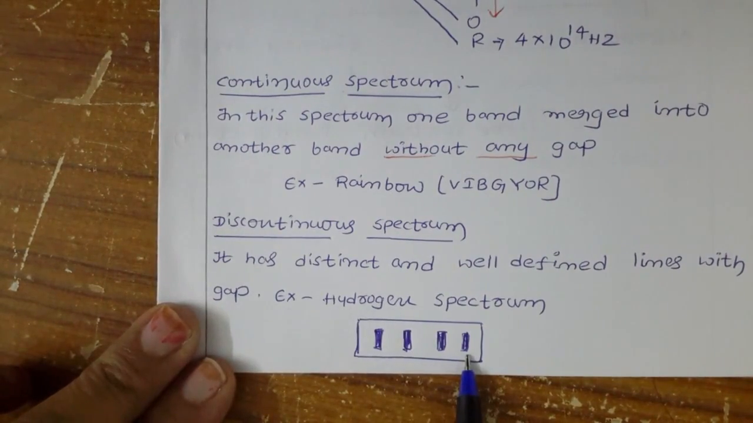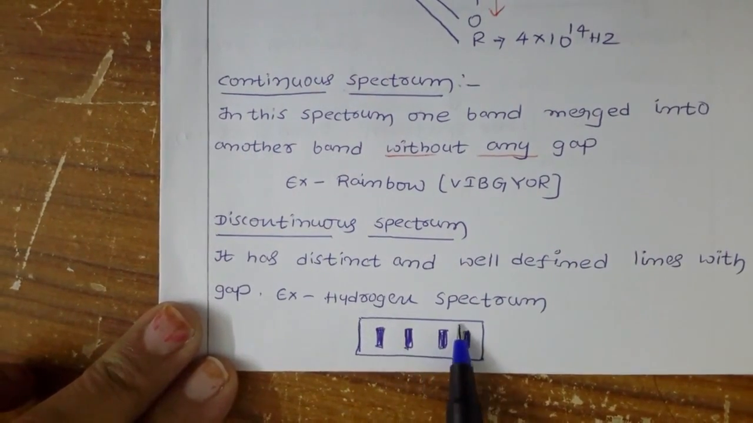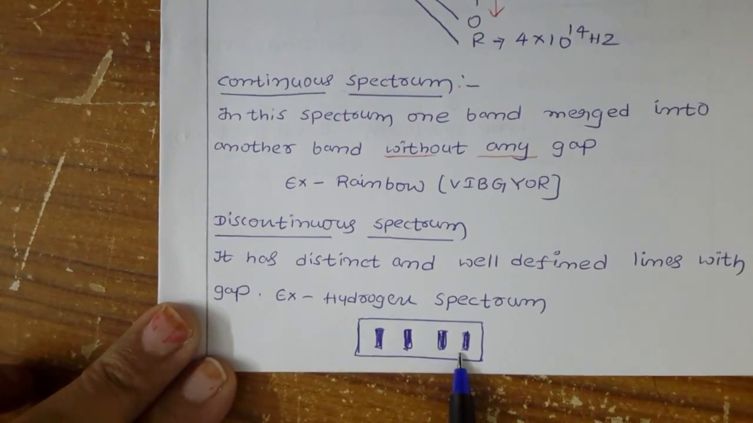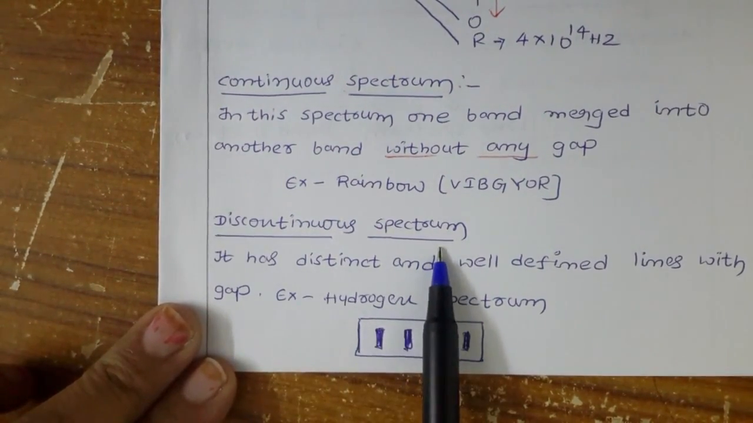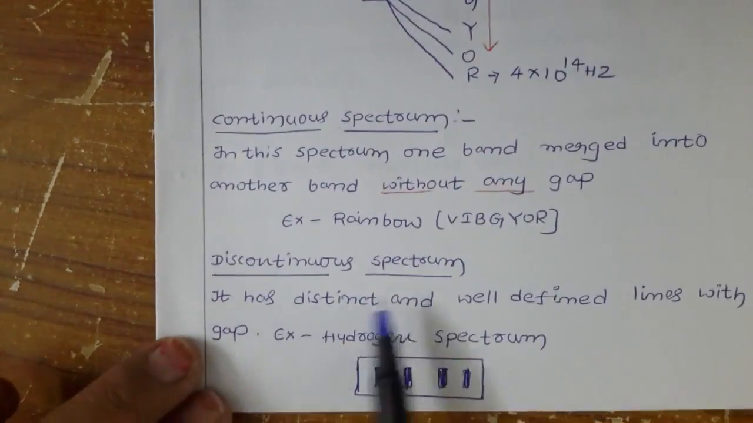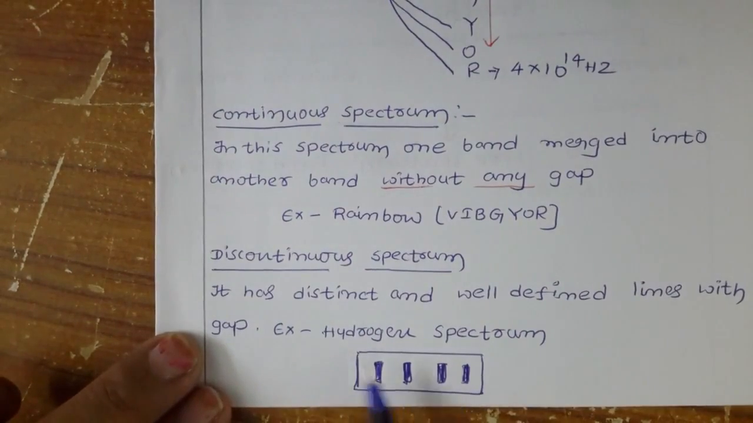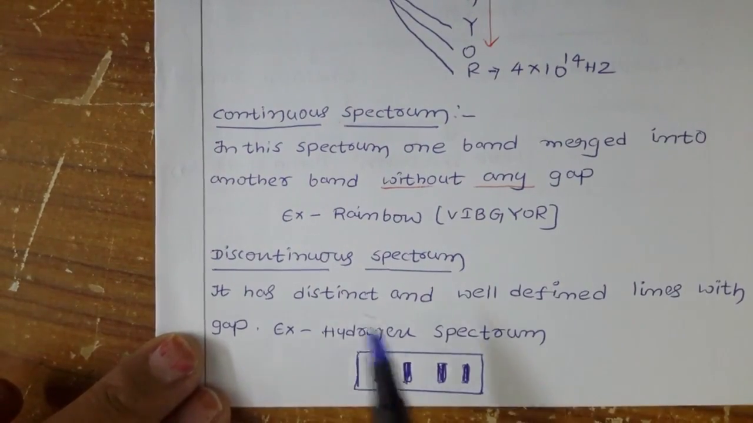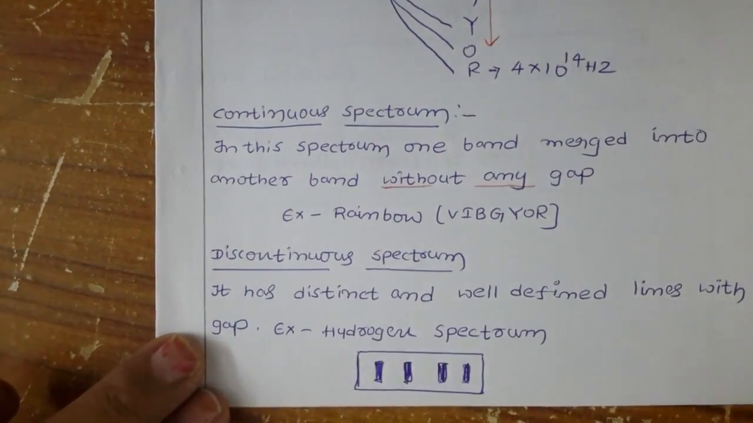But there are some gaps in this. This type of spectrum is called a discontinuous spectrum. So for the continuous spectrum, the example is the rainbow. For the discontinuous spectrum, the example is the hydrogen spectrum. We are going to learn in detail about the hydrogen spectrum, which is a discontinuous spectrum.